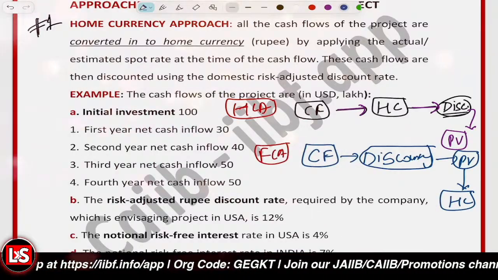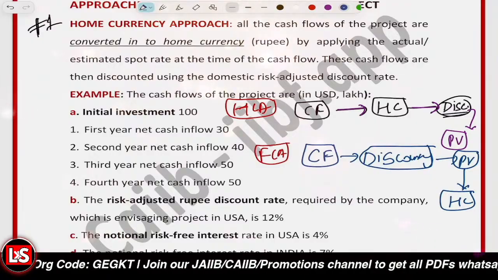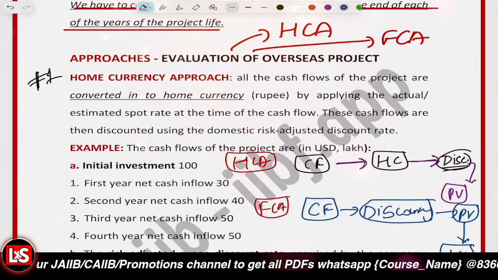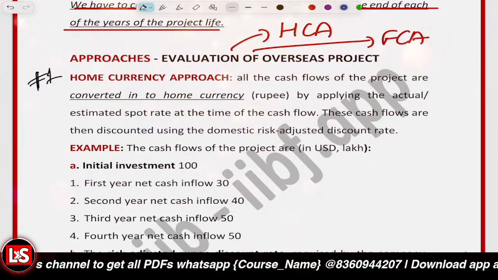These steps are being followed in case of the FCA. So first of all, we have to look into the home currency approach.